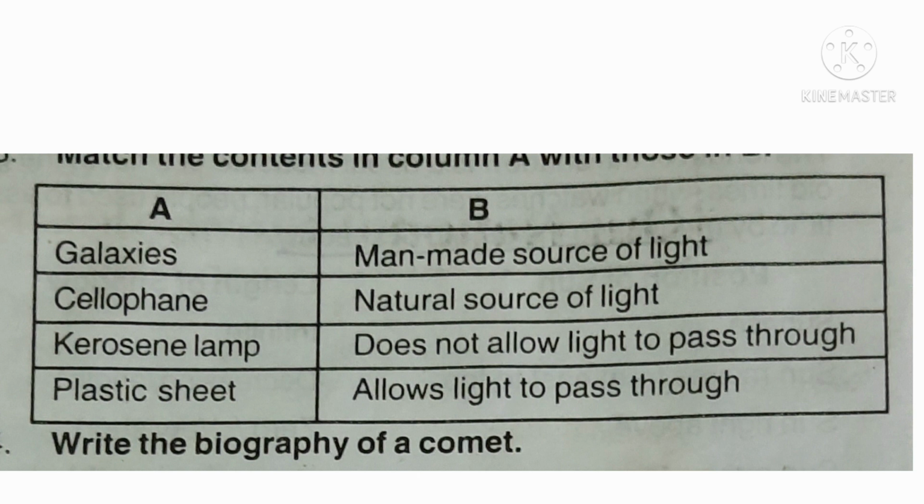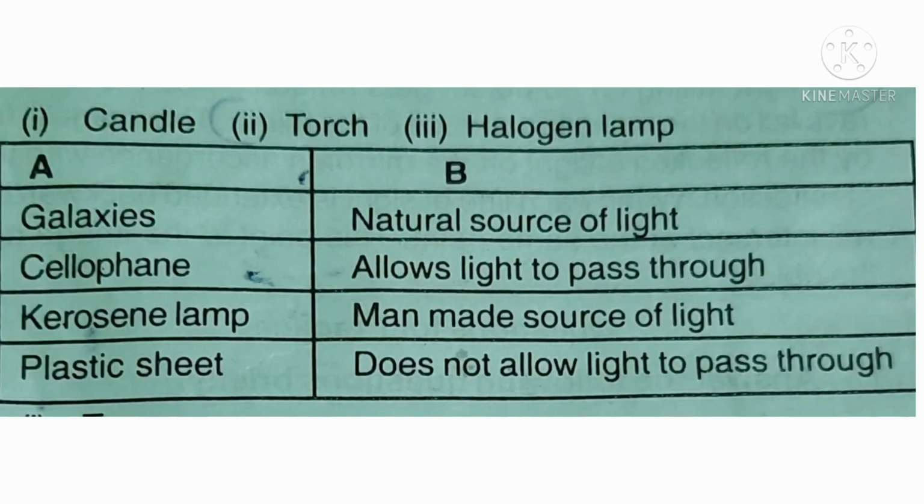B column: man-made source of light, natural source of light, does not allow light to pass through, allow light to pass through. Answer: galaxies, natural source of light; cellophane, allow light to pass through; kerosene lamp, man-made source of light; plastic sheet, does not allow light to pass through.